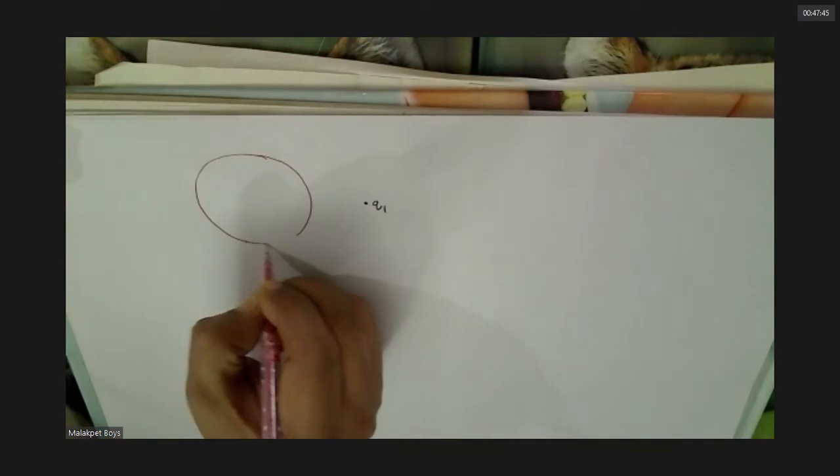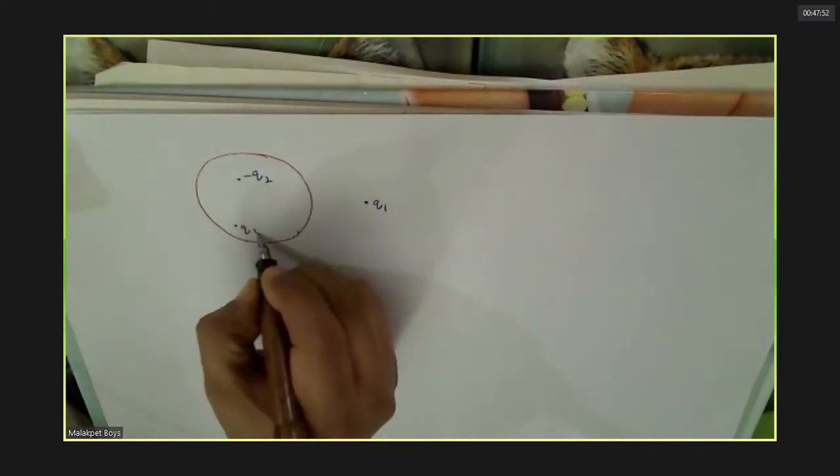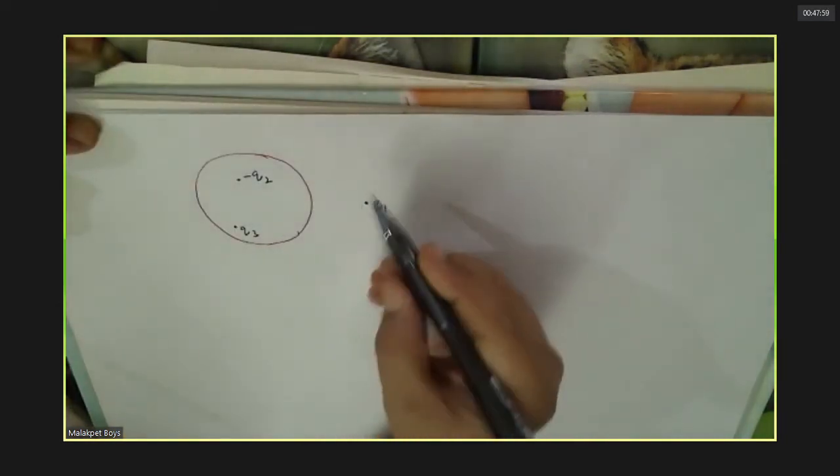So suppose this is Q1 and you have a surface here. Say this is minus Q2, this is Q3. Now, if you observe carefully, how many lines of force come through this?